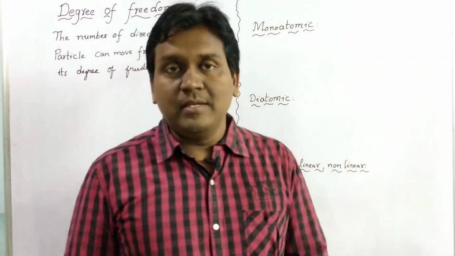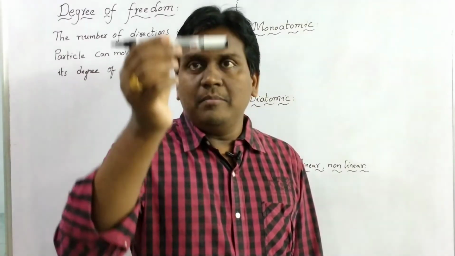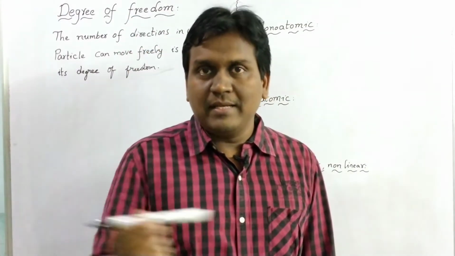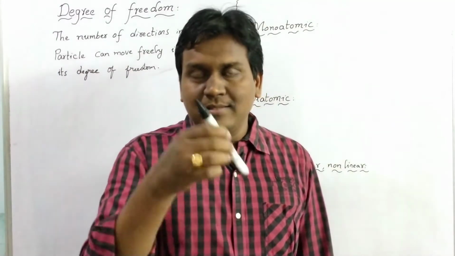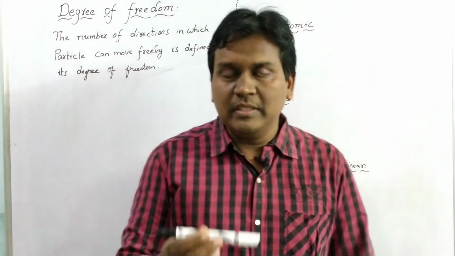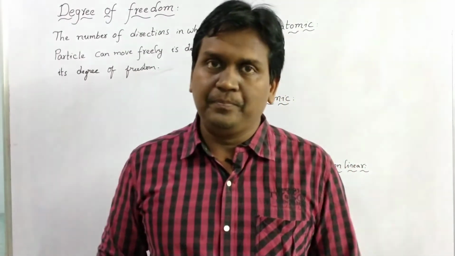So if you consider this as an atom, it may move like this, or like this, in the x-axis, y-axis and z-axis. So in 3 different coordinates it is able to move.